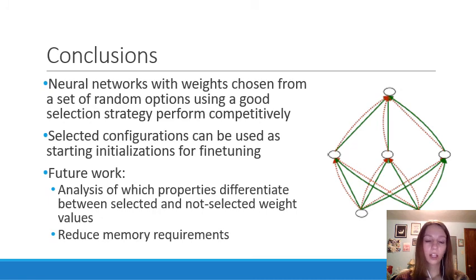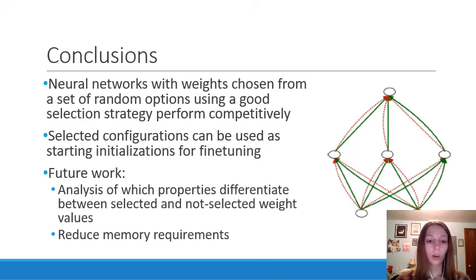So finally, the conclusion. Basically, neural networks with weights chosen from a set of random options using a good selection strategy do perform competitively with traditional networks that use optimized weights. And the selected configurations can be used as starting initializations for fine-tuning, although as I mentioned in the last slide, it might help for some, it might not, but it would be worth looking into that if these were used in a real-world scenario.